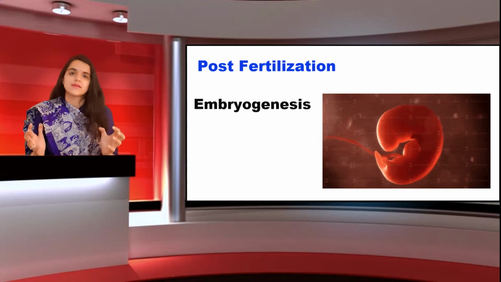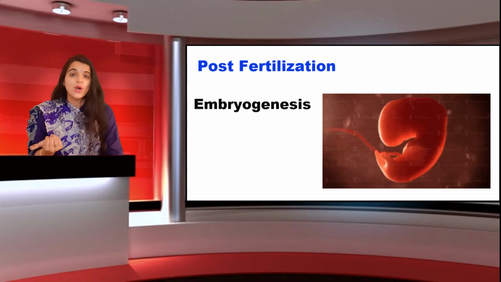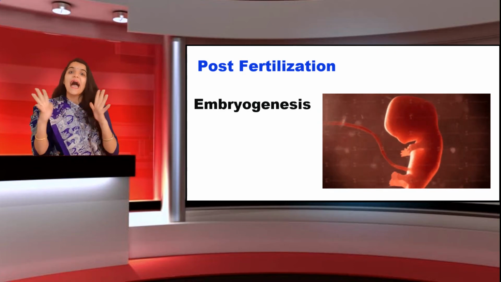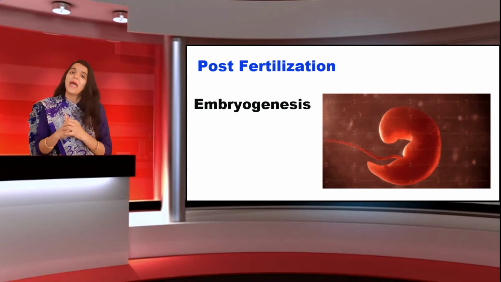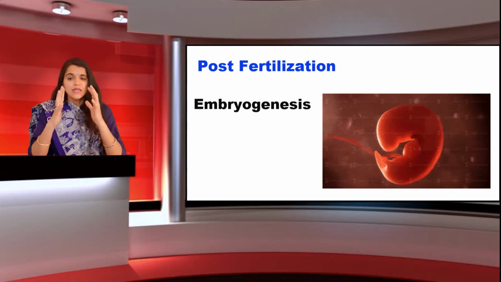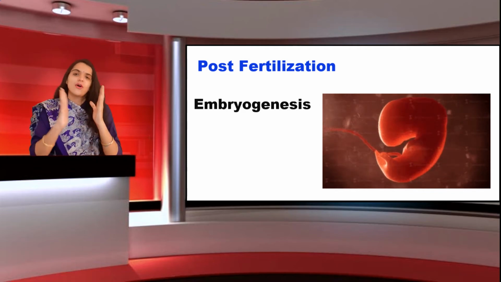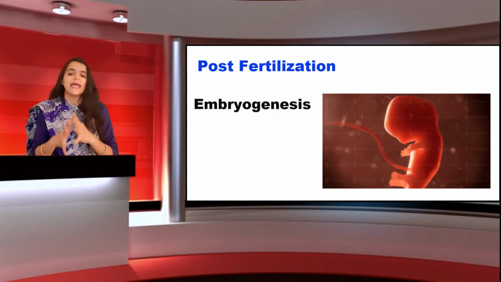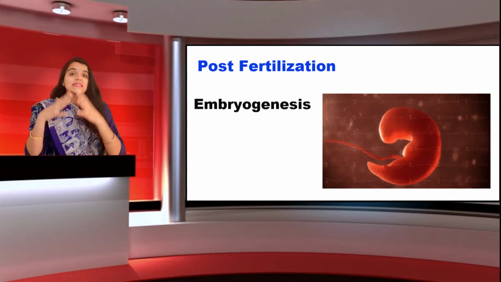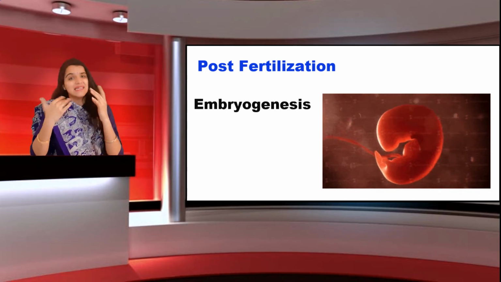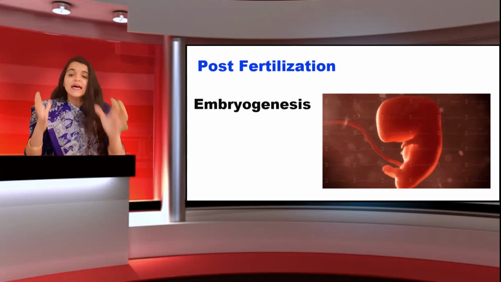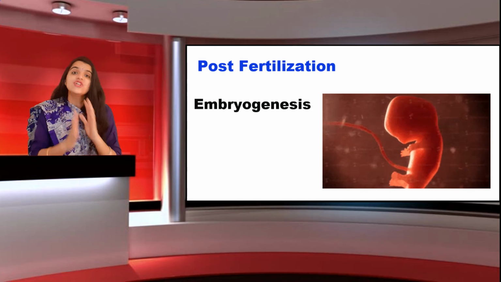Genesis means synthesis. Now embryogenesis is the synthesis of an embryo, students. It is a process of the formation or development of an embryo from a zygote. And how the zygote will undergo embryo formation, that is a question. So students, for that you have to understand that zygote undergoes divisions.